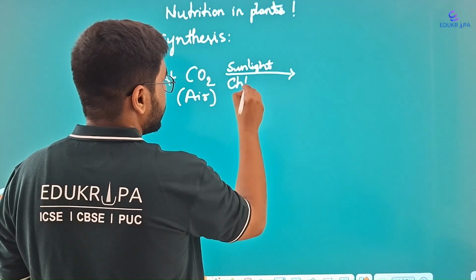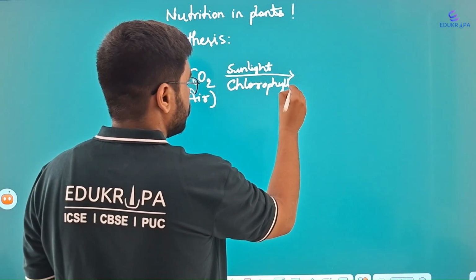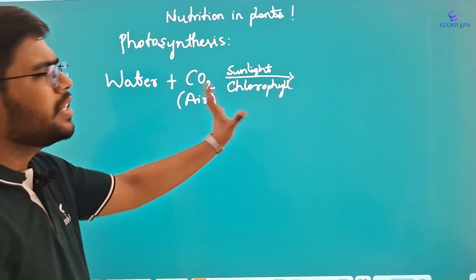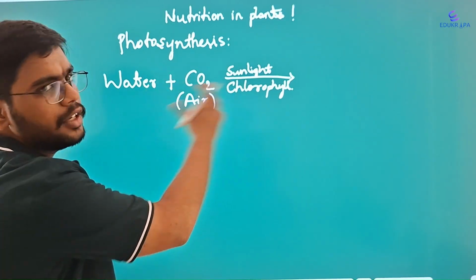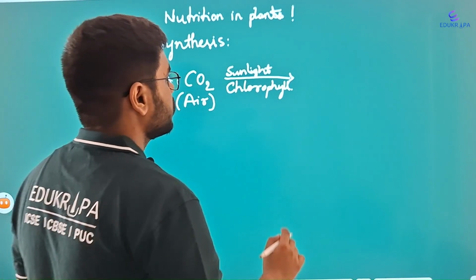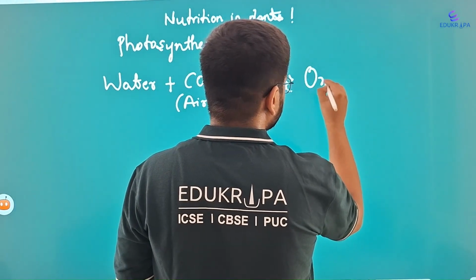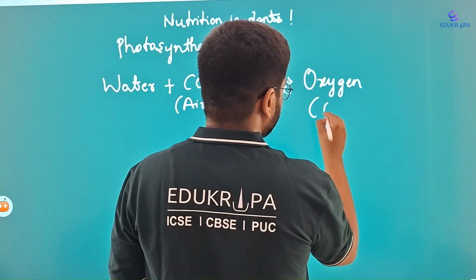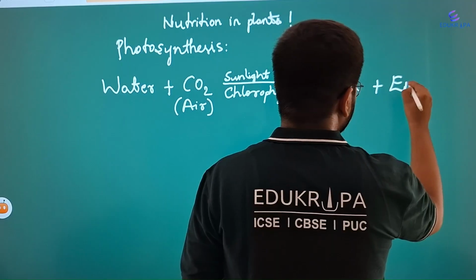Below, you should write chlorophyll. Now, this I didn't explain in the previous part, but what happens when it utilizes, what may be the end product or the byproduct or the result of this photosynthesis process? Result is oxygen, which is released in O2 form, plus energy is liberated.